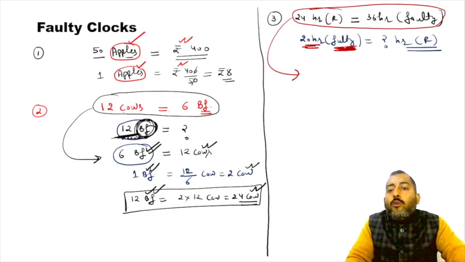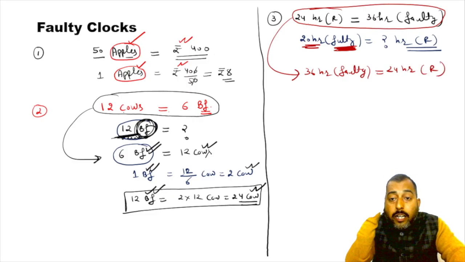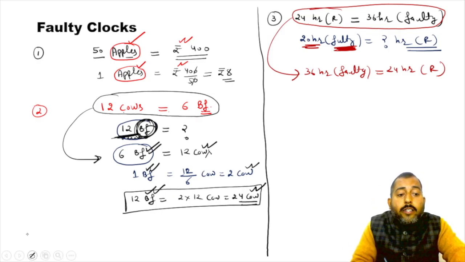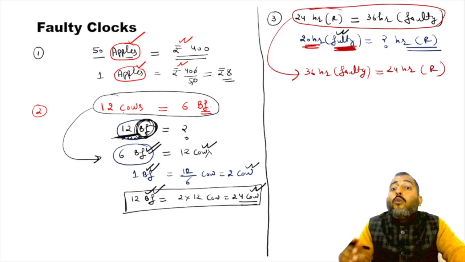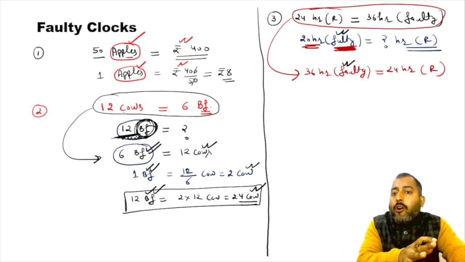Because I want to know about faulty, I will twist it like 36 hours of faulty is equal to 24 hours of right. Why? Because in this question we want to know about the faulty clock, so I must write faulty on the left.